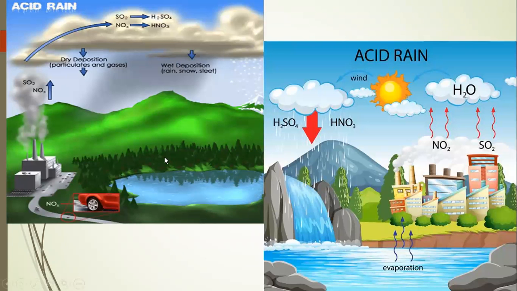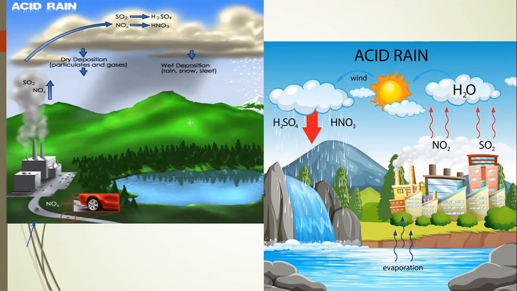Just look at both of these images. Both images are about acid rain. Let's see the first image. In this image, there is an industrial area. One vehicle is there, one pond is there, and parts of our environment, like a forest and a rock, are shown in this picture. Some clouds can be seen in the sky.